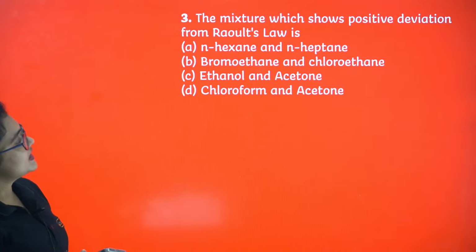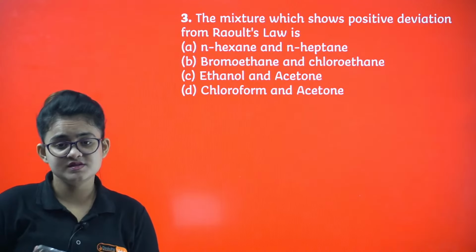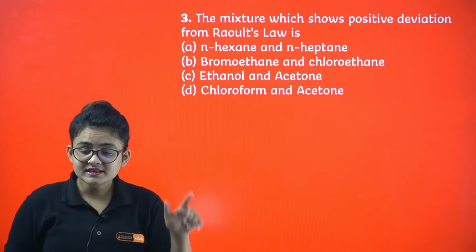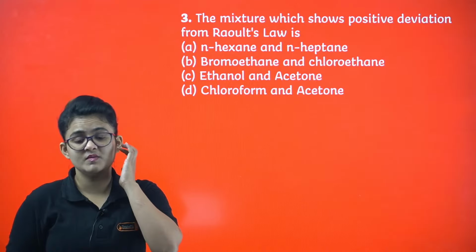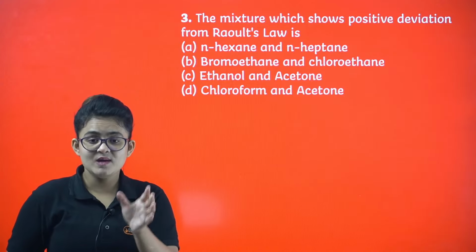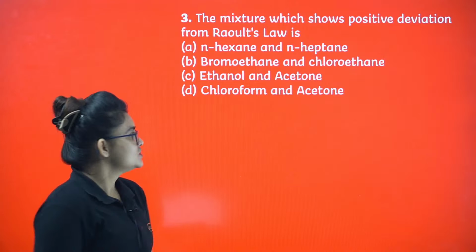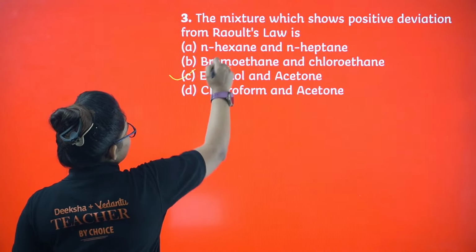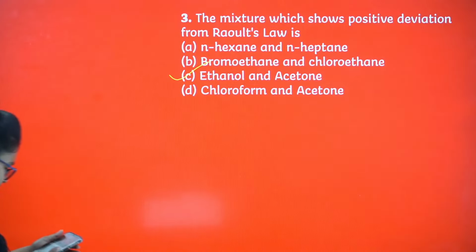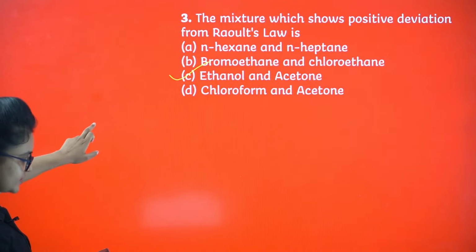Next, bromoethane and chloroethane, they are also the same type of thing, so again ideal solution. Ethanol and acetone: whenever it comes to ethanol and acetone, AB interaction is weaker than that of AA and BB interaction, right? So that's going to be the correct answer. It will show the positive deviation. Okay, Amaya, very good. Let's proceed further.